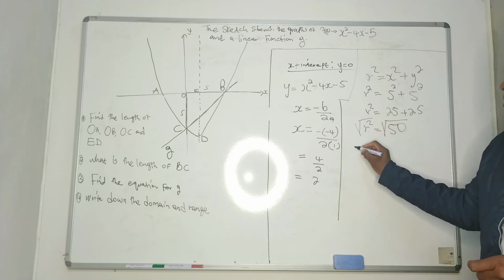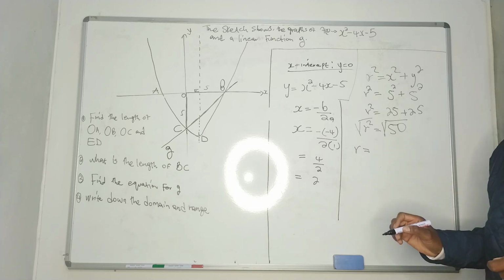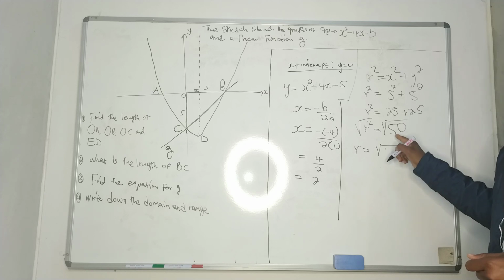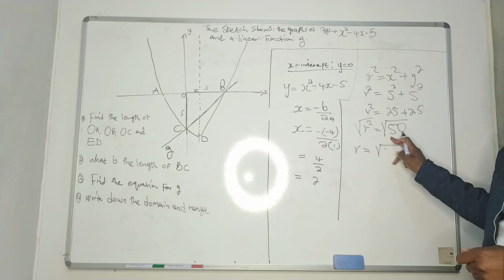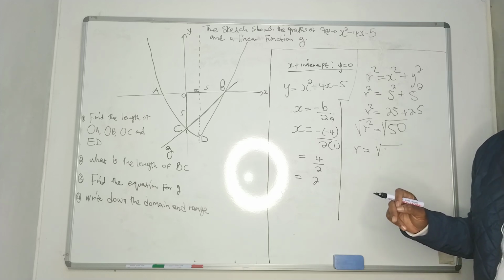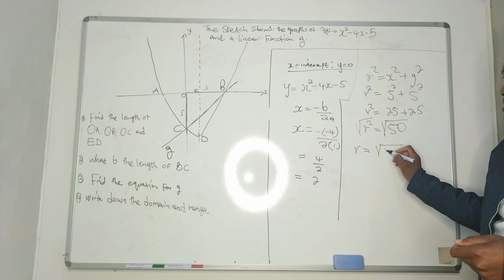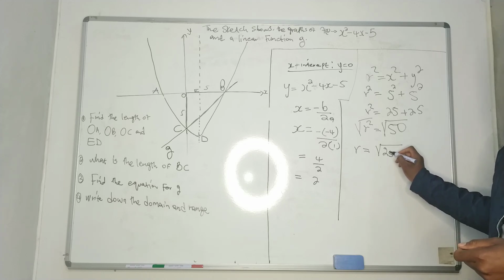The square root here is r equals root 50. But what is root 50? We can't find it from a calculator. We need to simplify this. This is the same as 25 multiplied by 2.